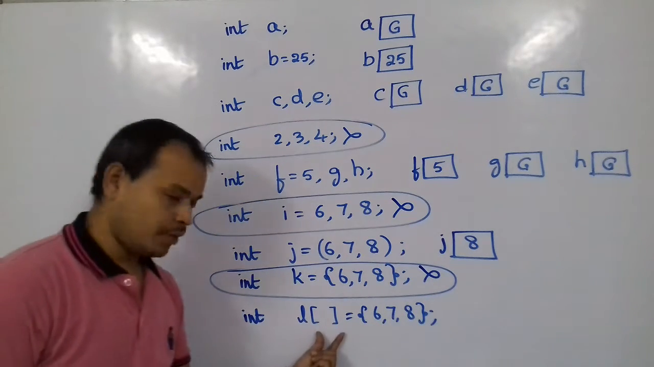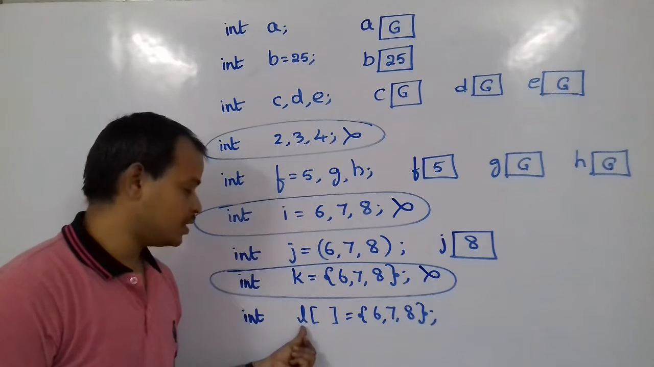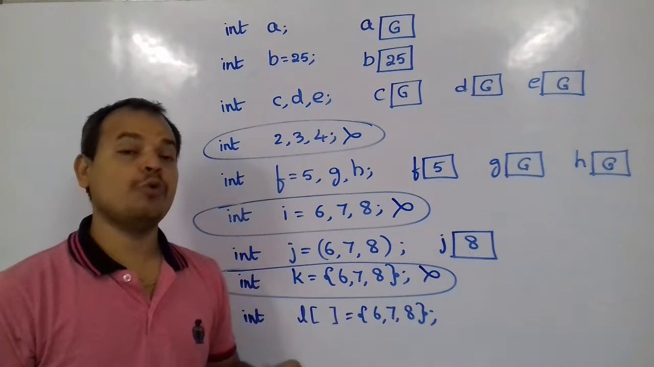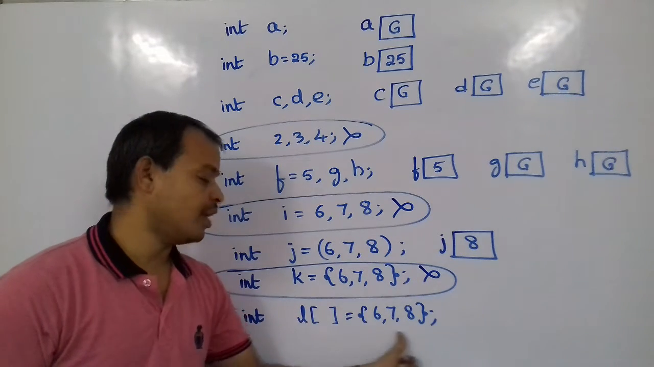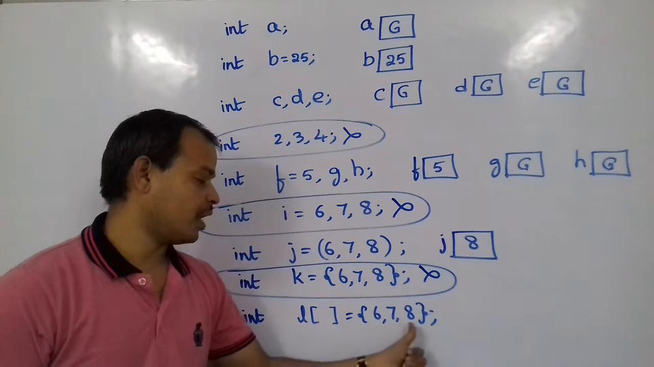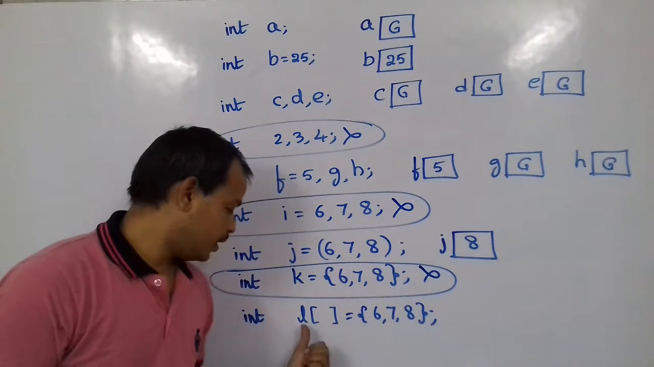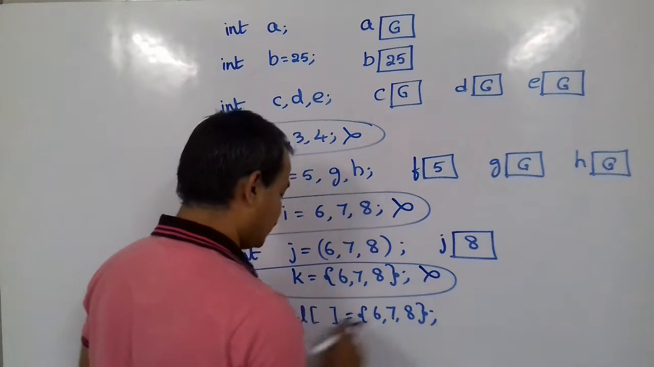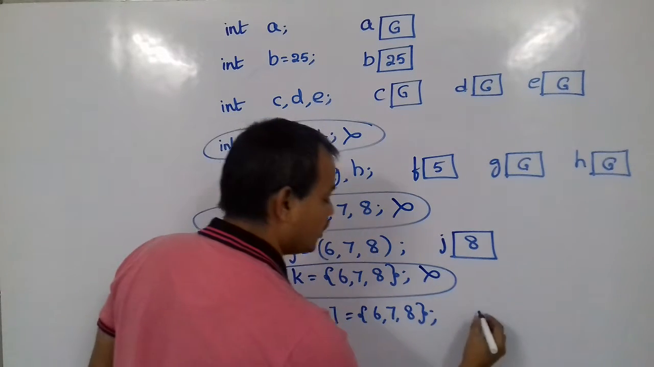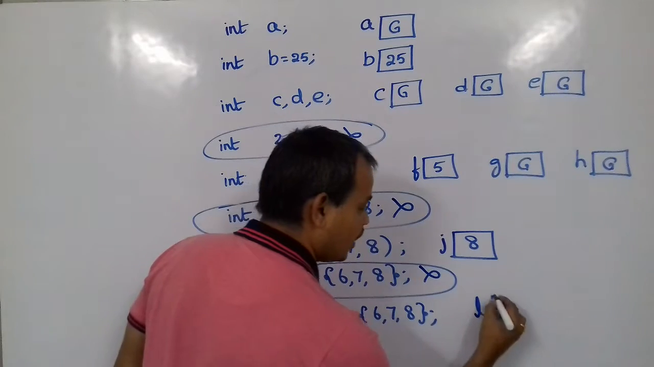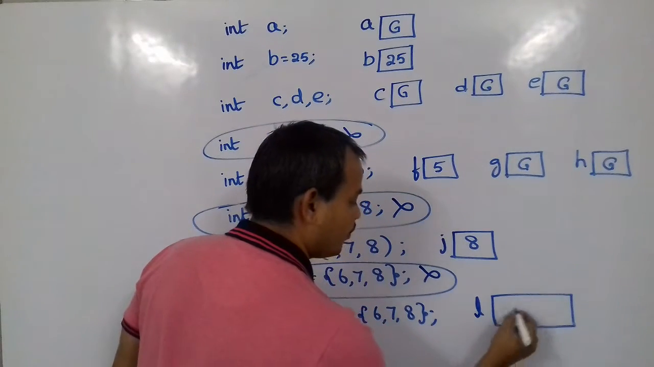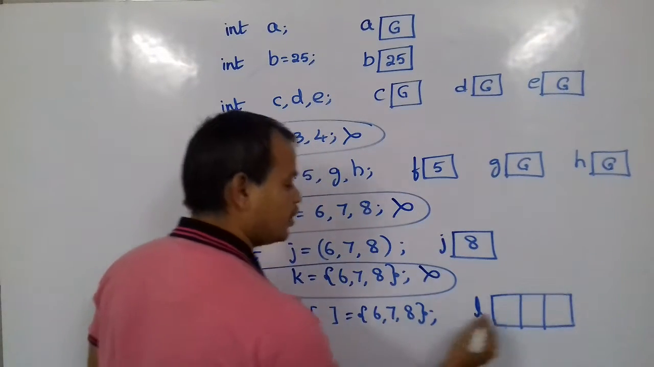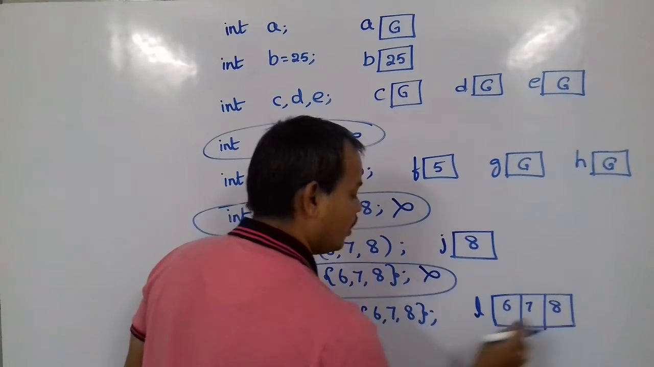With this square bracket along with the variable name, the system assumes that this variable should be allocated with more memory. How much memory? It depends on the values we have specified here, like 6, 7 and 8. It means L should be allocated a place in memory that can accommodate 3 values at a time. So the system will allocate 3 locations for L, and 6, 7, 8 will be stored inside this.